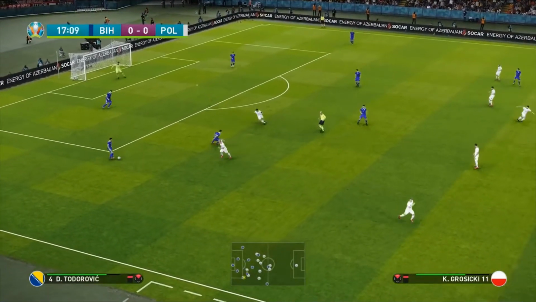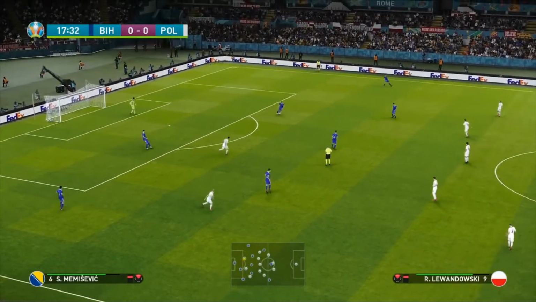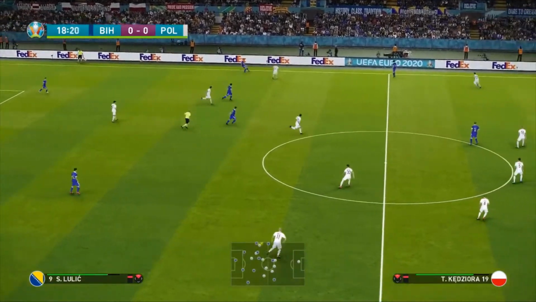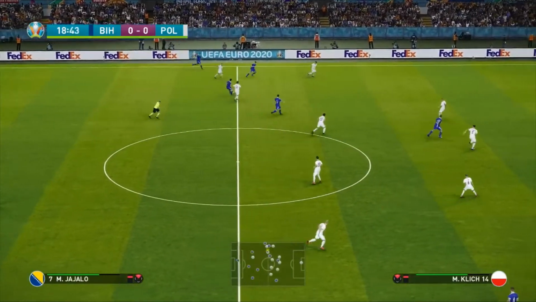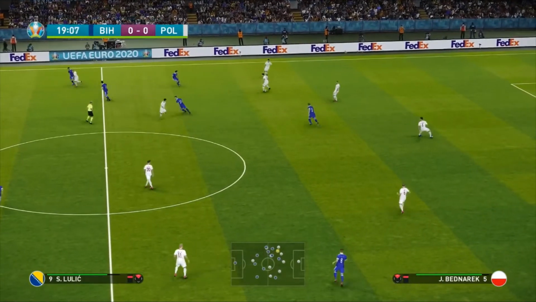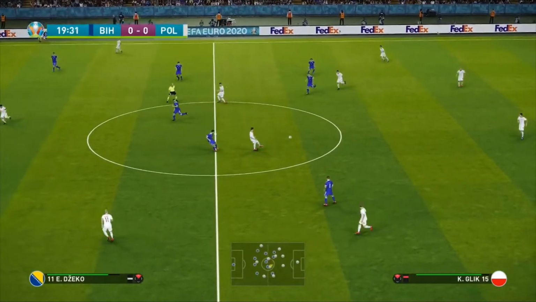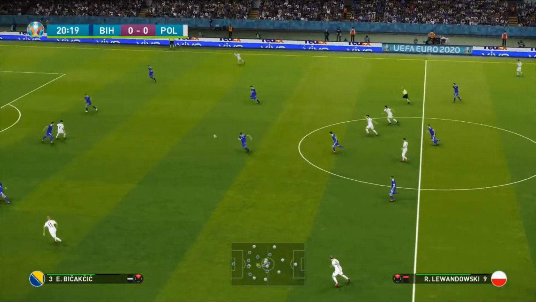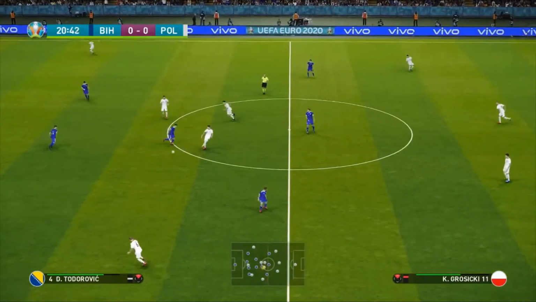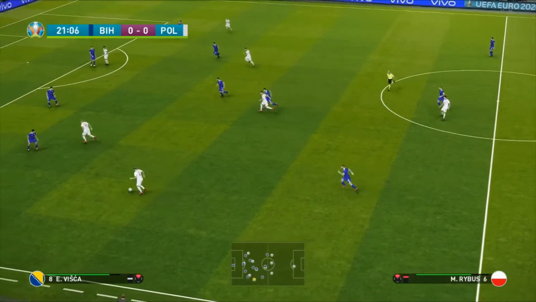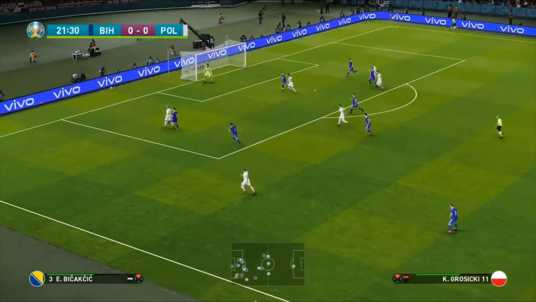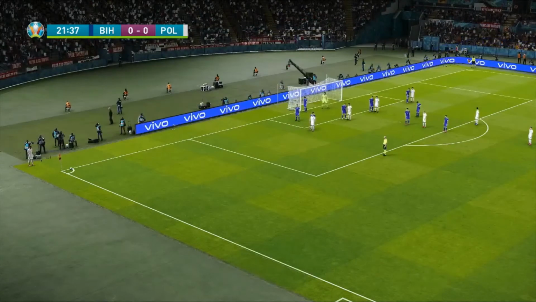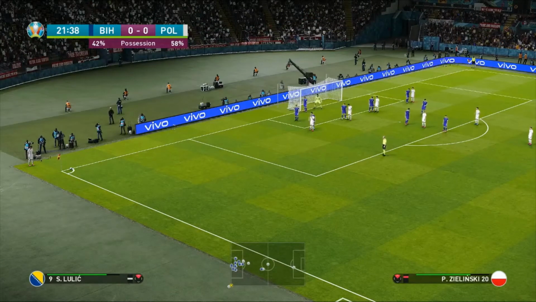Now here's Todorovic into Memisevic. He plays at Caykur Rizespor in the Turkish league. Moves it to Kolasinac into Senad Lulic for Jajalo. And well, here, it's an interesting first 20 minutes. The Bosnians are not really getting much of an opportunity to attack. The Polish are really starting this game well. Here's Semir, now for Marcel Rebus. Great ball into Kamil Grosicki, and it's just cleared away by Begovic. And the first corner of this game goes to Poland. They are absolutely dominating, 58% possession so far.